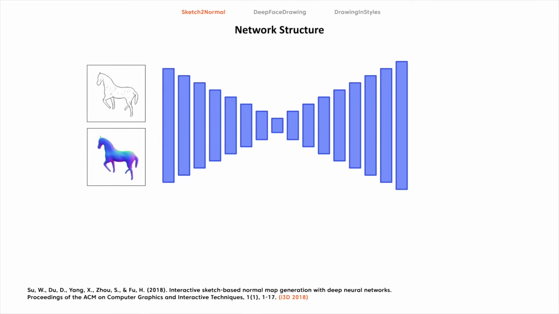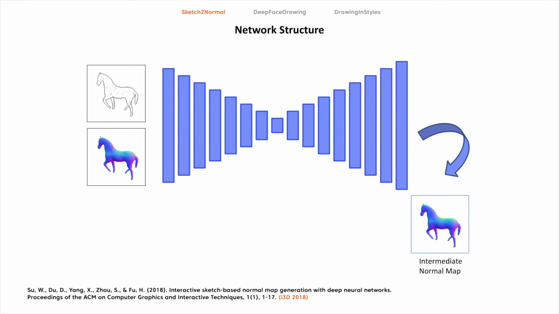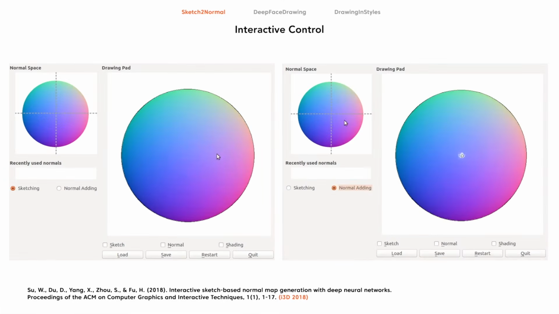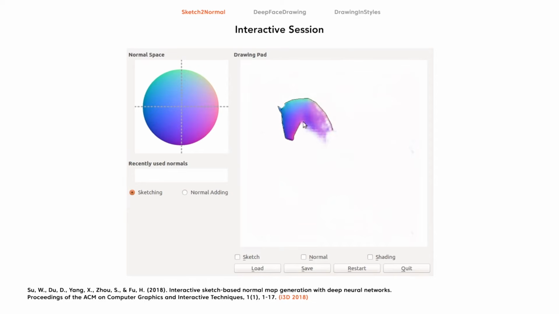We feed the sketch image as the input of the generator, and then feed the intermediate normal map together with the sketch as the input of the discriminator against the ground truth. Here we show examples of interactive control sessions. And here we show an interactive drawing session of the result.